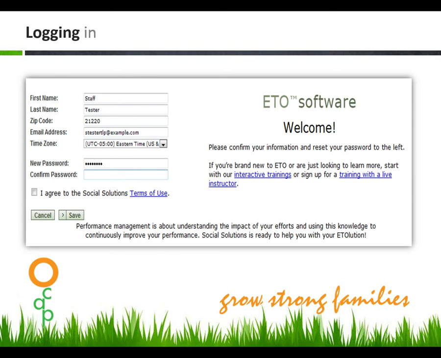Most usernames and passwords have already been assigned. However, if you have changes in staff, you can request a new one from your administrator. Once you enter the information, you will be prompted to change your password and update your profile information. You will also be required to agree to Social Solutions Terms of Use. This is the only time that you'll see the terms of use. Once you've completed the required information, click the Save button and you will be logged into ETO.